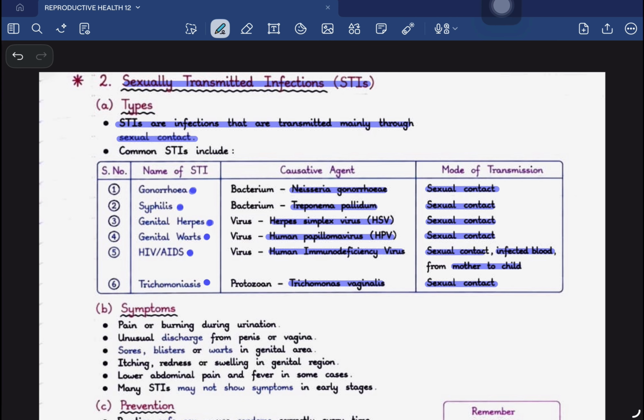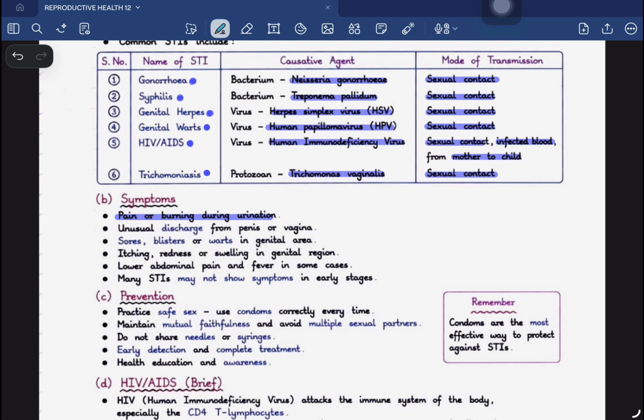So what are the symptoms of these sexually transmitted infections? It can cause pain or burning during urination. It can cause unusual discharge from the penis and vagina. It can cause sores or blisters or warts in the genital area. It can cause itching, redness or swelling of the genital region. Lower abdominal pain and fever in some cases are also symptoms. Many sexually transmitted infections may not show symptoms in early stages, but they start showing symptoms once it becomes worse, and after that there is no turning back.